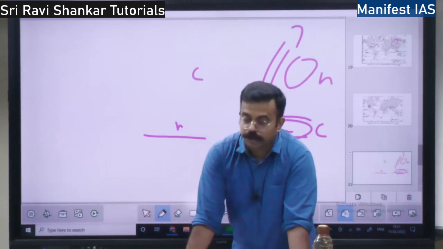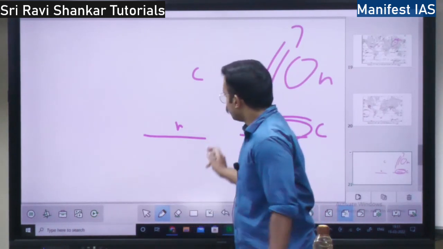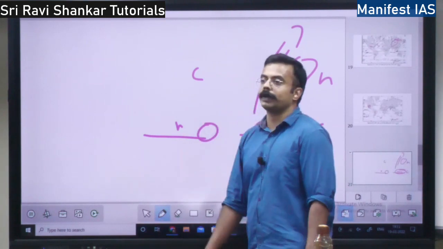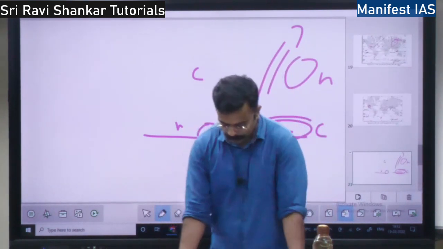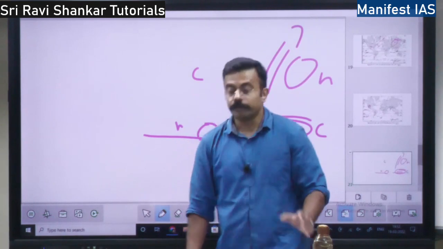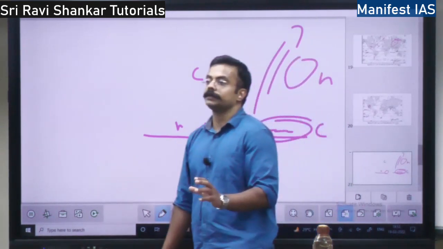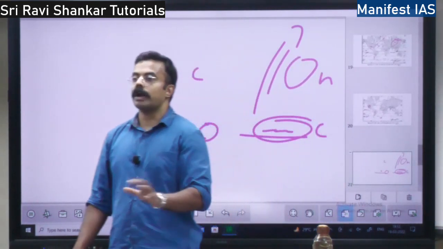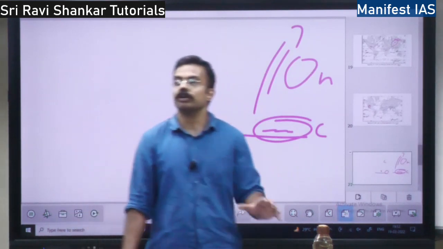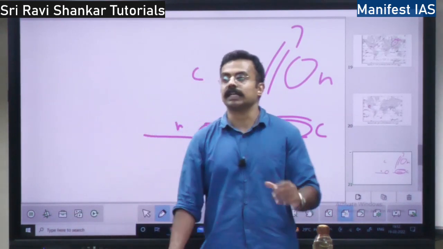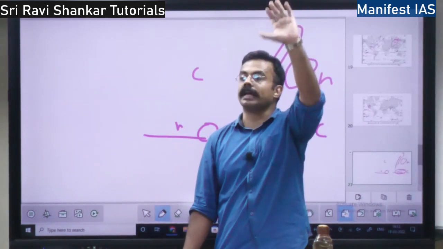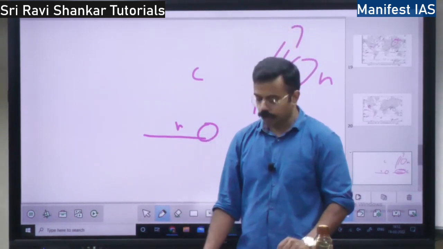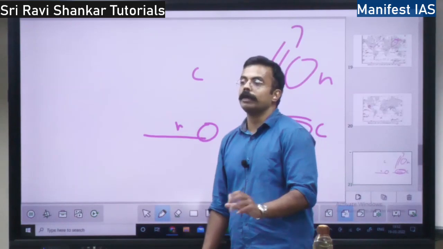Because of this temperature inversion, it promotes stability in the lower atmosphere. Stability happens in the lower atmosphere. So where do you find these fogs, right? Fog at the lower level on the mountains. It is because of temperature variation. Above the fog, the temperature will be high, but at the lower level, the temperature will be low. So that is why the fog will be formed.